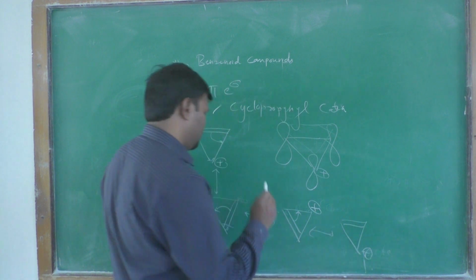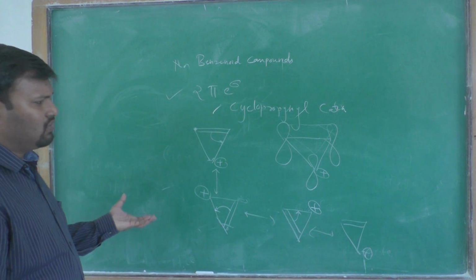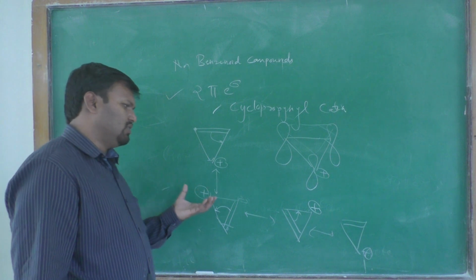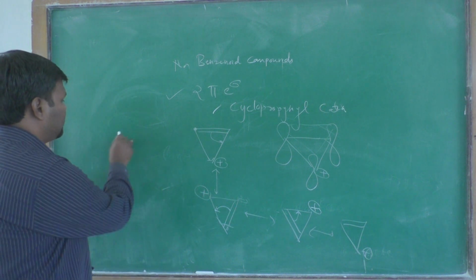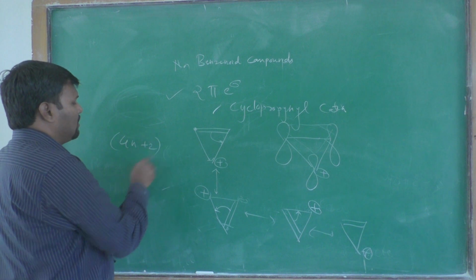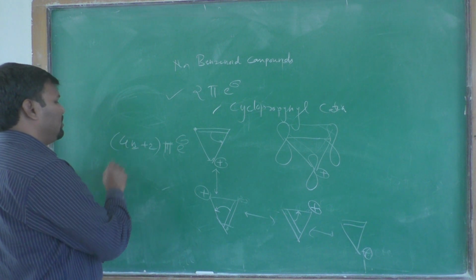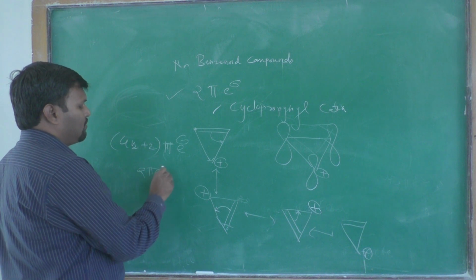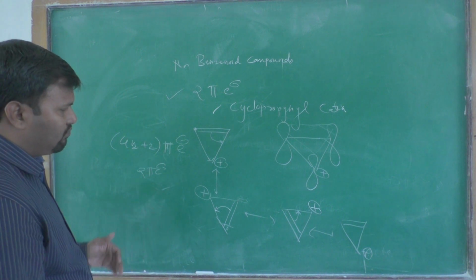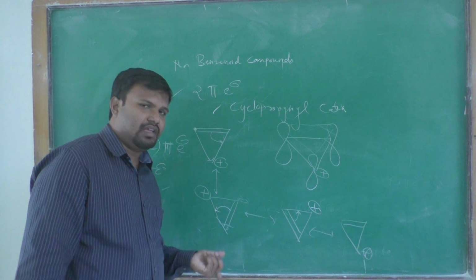This compound is a 2 pi electron system, and it fits 4n plus 2. When you put n equal to 0, it is a 2 pi electron system, therefore it is a cyclic aromatic system.